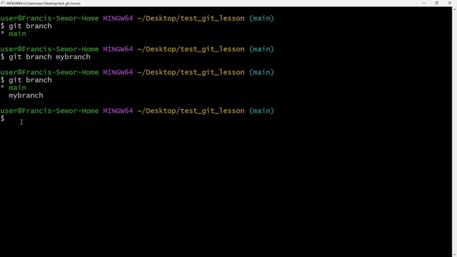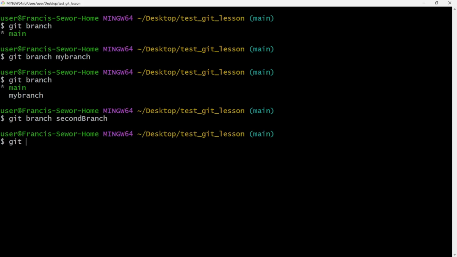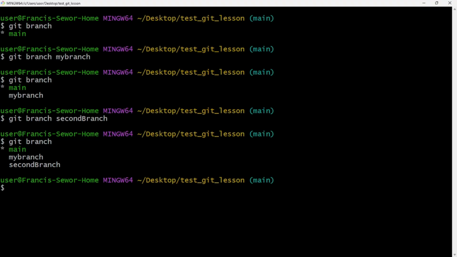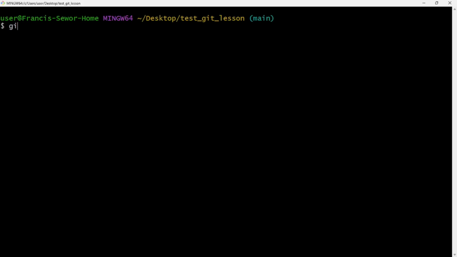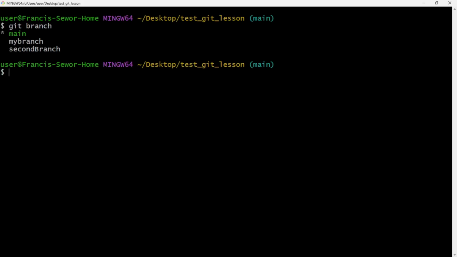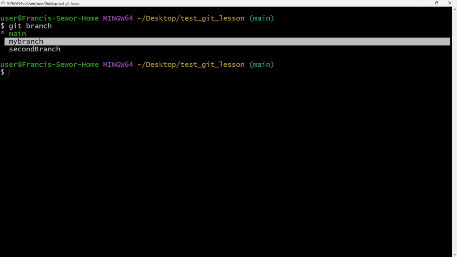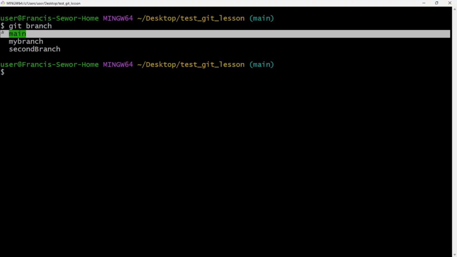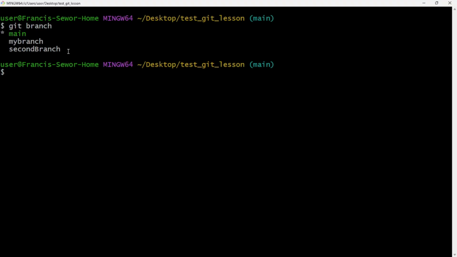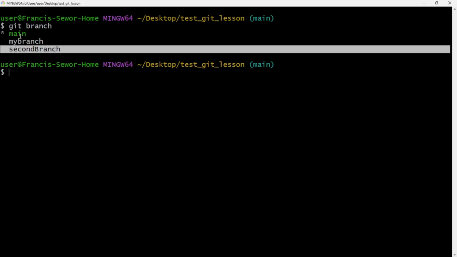Let's create another one. Git branch second branch, let me call it second branch. Let me git branch to see the list of all the branches I have. I have three. Let me clear this. Git branch. So you see, I have three branches: main, my branch, and second branch. Where are they all coming from? Which copy does each one have? This one is going to have a copy from the main, and this one is also going to have a copy from the main file.